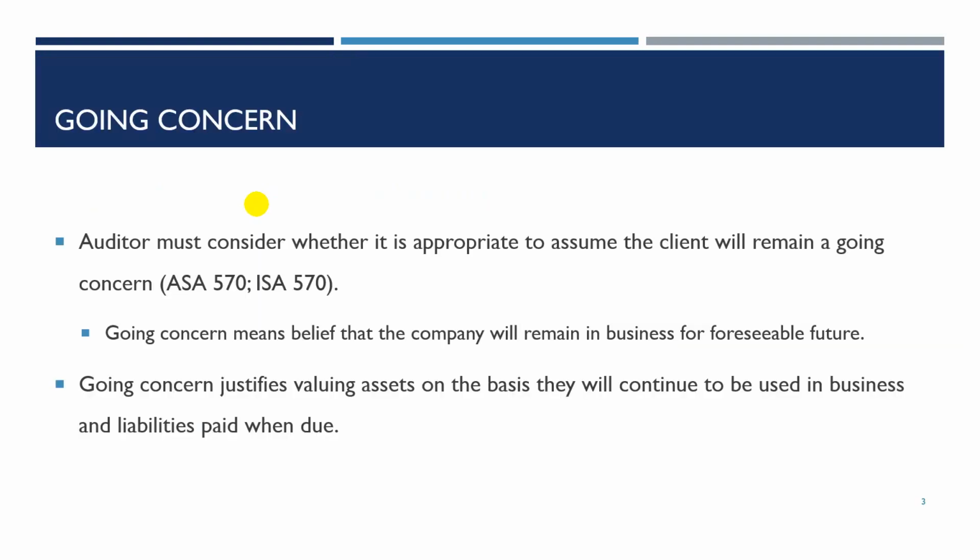As per ASA 570, during each phase of an audit, the auditor should consider whether it's appropriate to assume that their client will remain a going concern. The going concern assumption is made when it's believed that a company will remain in business for the foreseeable future.